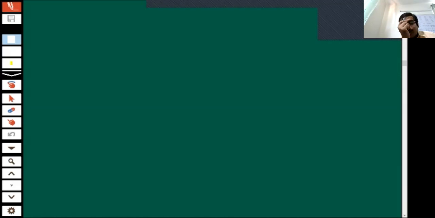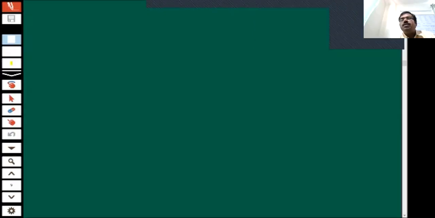Regarding properties, we told that it is reacting with metals as well as non-metals. So you can show examples of sodium, magnesium, aluminum with non-metals, phosphorus, sulfur.